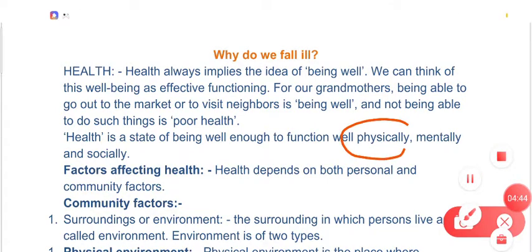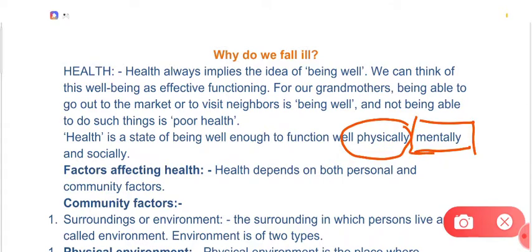Physical fitness means you don't have any disease, right? You have grown up very well, and you are capable of doing physical workouts according to your age. In the same way, mental fitness means your thinking process is very good, you are thinking well, you are using proper logic, right? You are not depressed, and your mind is properly concentrated on what you are doing. This is your mental fitness.